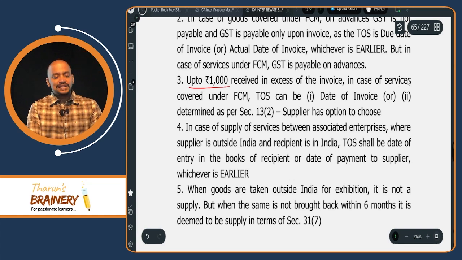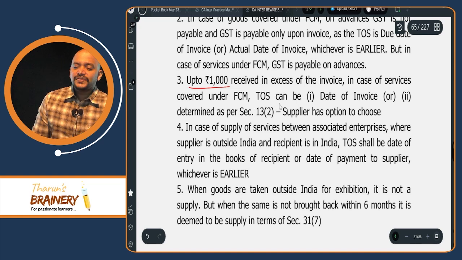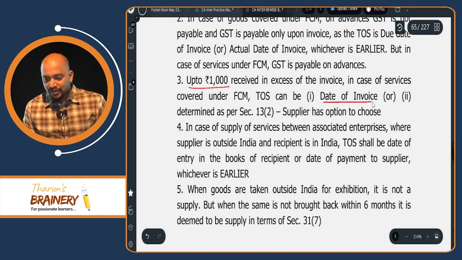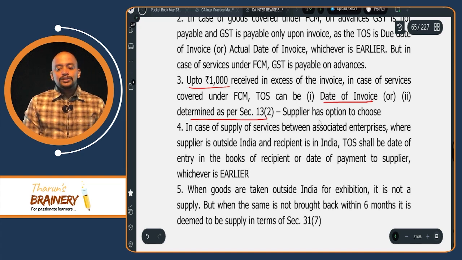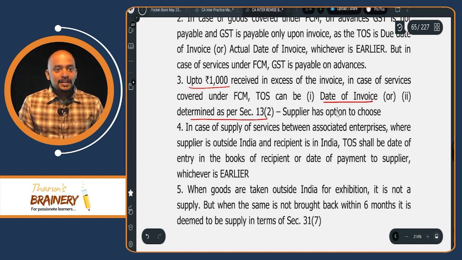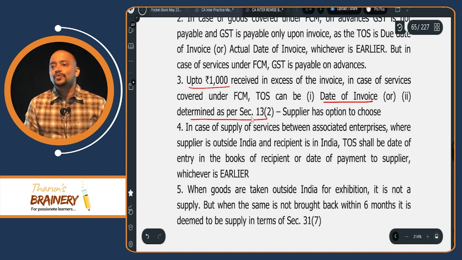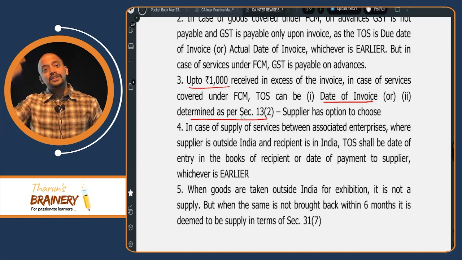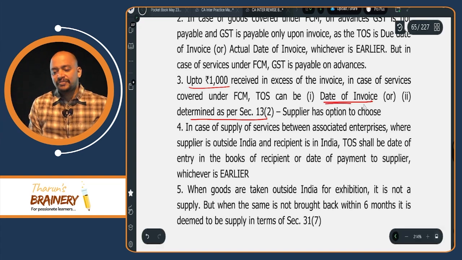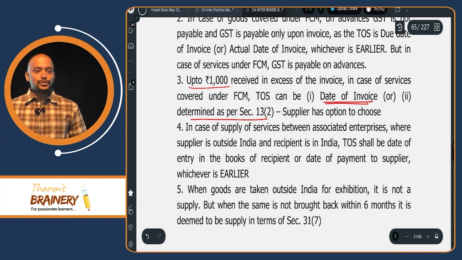In case of services covered under FCM, time of supply can be date of invoice or determined as per section 13 subsection 2. So the supplier has the option to choose. Section 13 subsection 2 means what? Invoice date or payment date, whichever is earlier, or we can go only as per date of invoice, and the supplier has the option to choose. Understood?